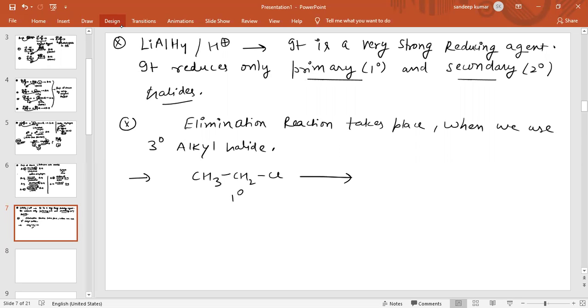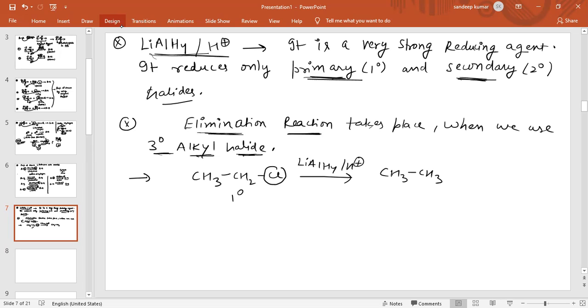When we add lithium aluminium hydride in acidic medium, this Cl will be removed by hydrogen, so the product obtained is CH3CH3. Lithium aluminium hydride can reduce primary and secondary halides, but it cannot reduce 3 degree alkyl halide, because in 3 degree alkyl halide elimination reactions take place always.